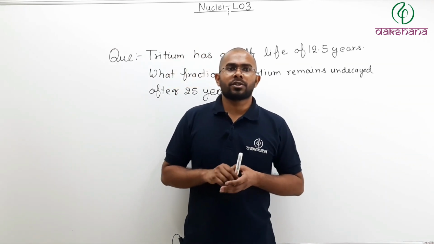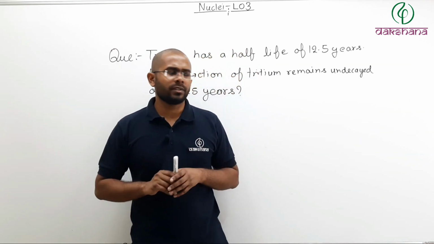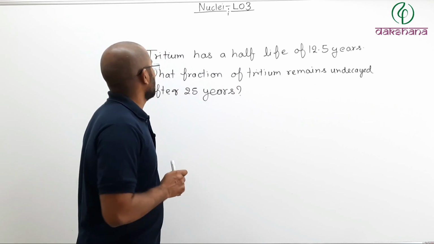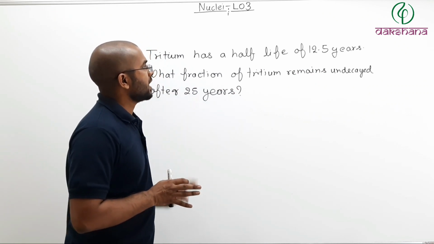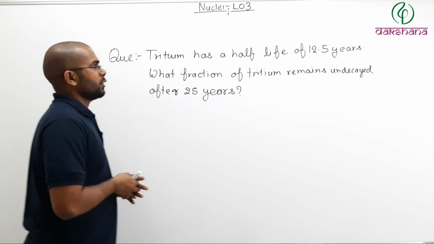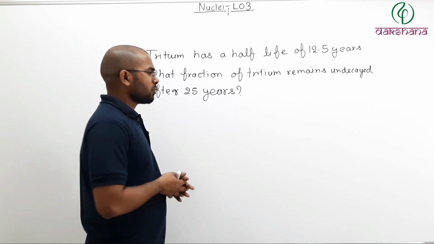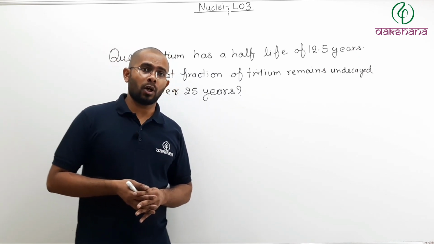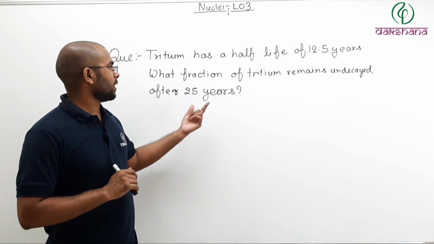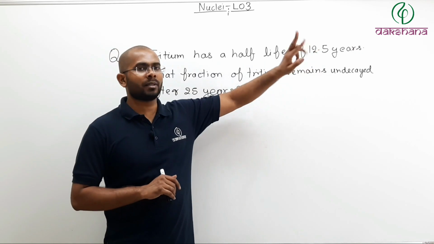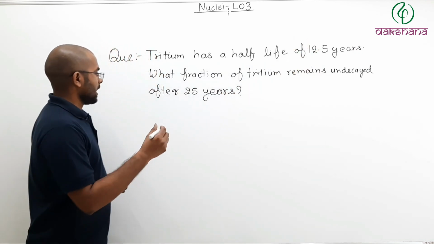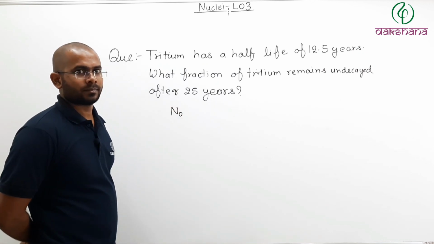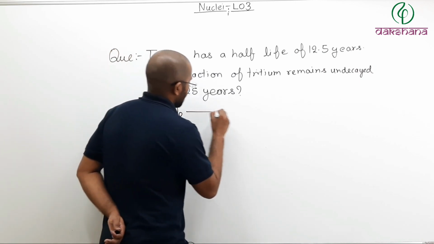Now let us try to solve a question based on half-life. Very easy question. What is the question? Tritium has a half-life of 12.5 years. What fraction of tritium remains unchanged after 25 years? Now there are two ways to solve this question. Either you can put the values in your equation, or if you observe, 25 years is nothing but 12.5 multiplied by 2. See, let us say initially there were N number of nuclei. Then after 12.5 years, how many nuclei will be left?